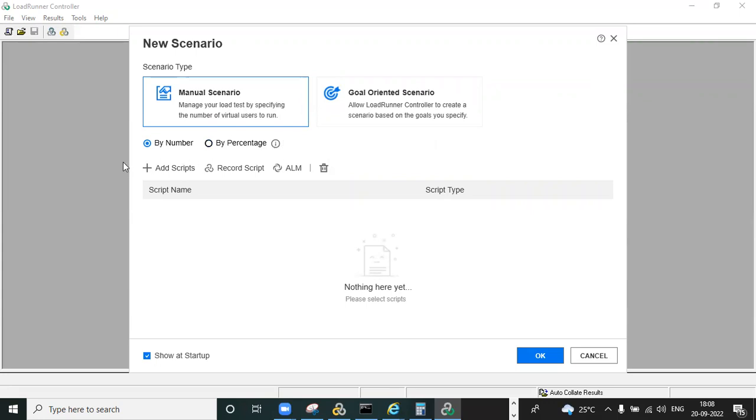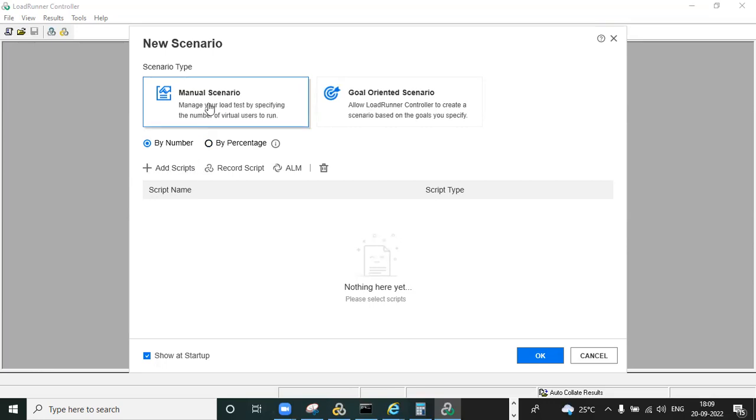By number means you want to execute for numbers like one user, two users, 10, 20, or 20,000 or 50,000, you need to give it by number. By percentage means it is calculated on your user count, like a 50% load or 100% load, and based on that it will be calculated in percentage mode. So now we will go into by number only.